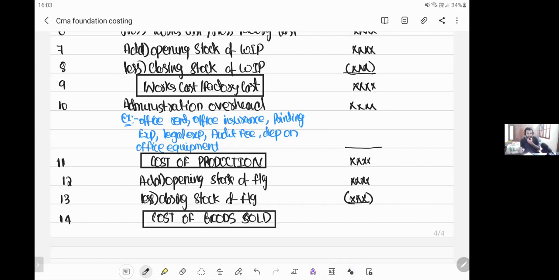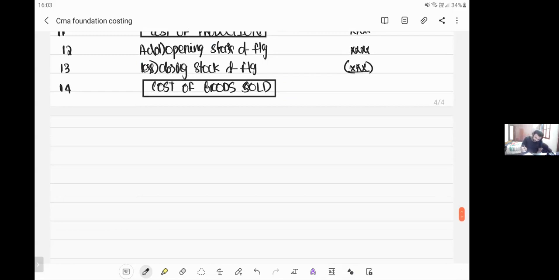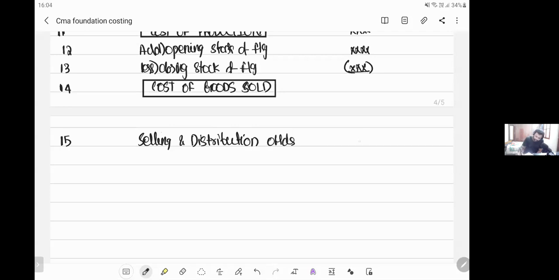Now let's proceed further. To this cost of goods sold, you add selling and distribution expenses. Or if you want to add them separately, you can add separately also. There is no issue. Or selling and distribution overheads. You get something called cost of sales. See, I'm underlining some words here, I'm keeping some things in blocks, so make sure that you remember these words.